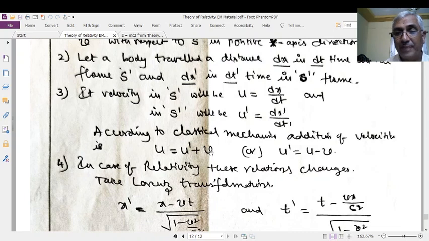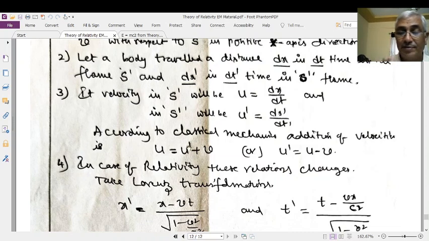It means that this frame is moving with the velocity v, but it measured the velocity of the object as u prime. Therefore, the addition of velocities, the relative velocity of these two, will give the velocity of the object measured in the S frame.